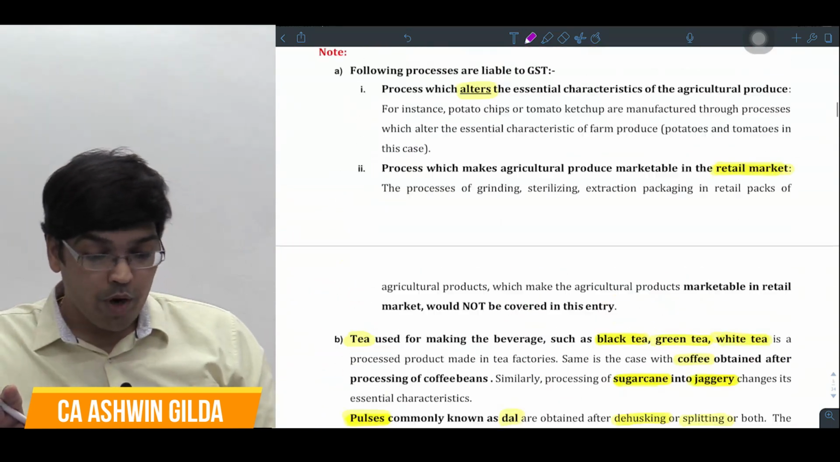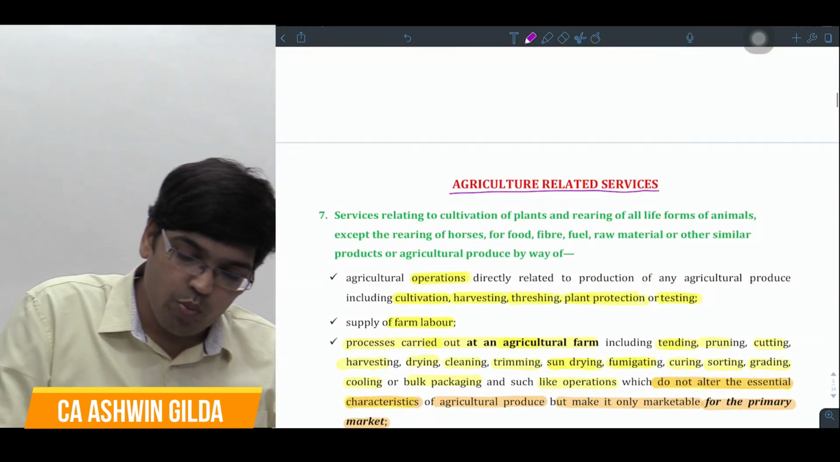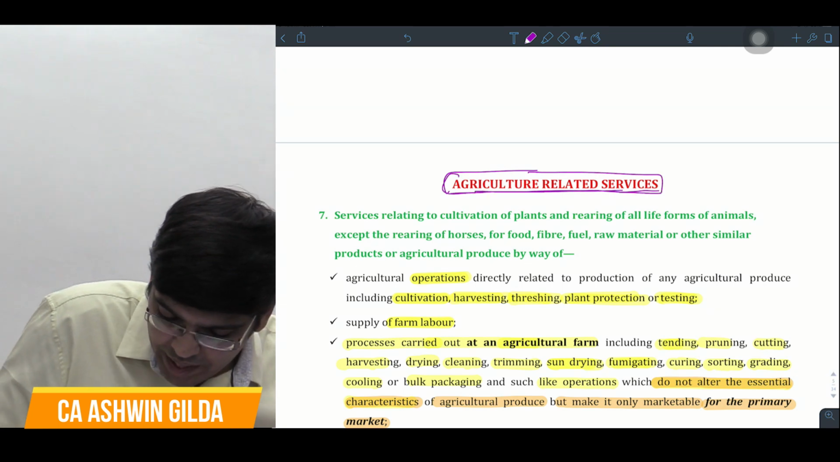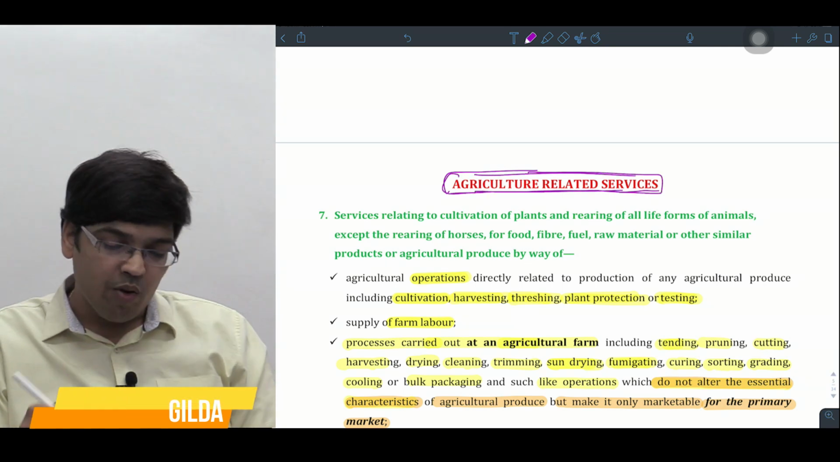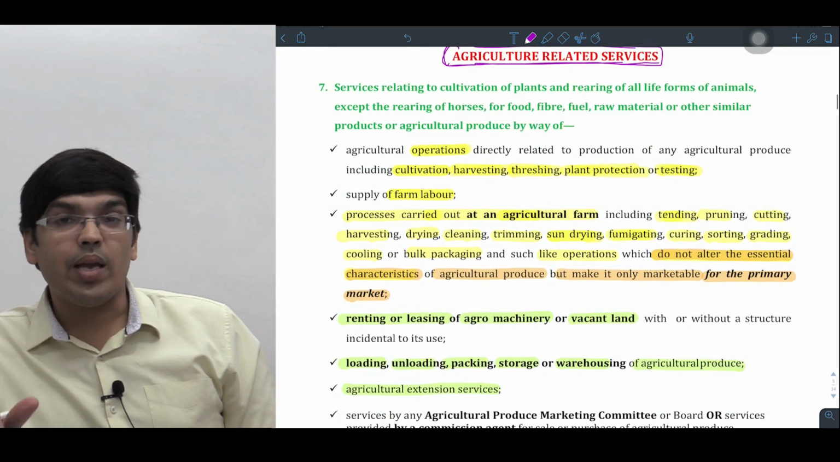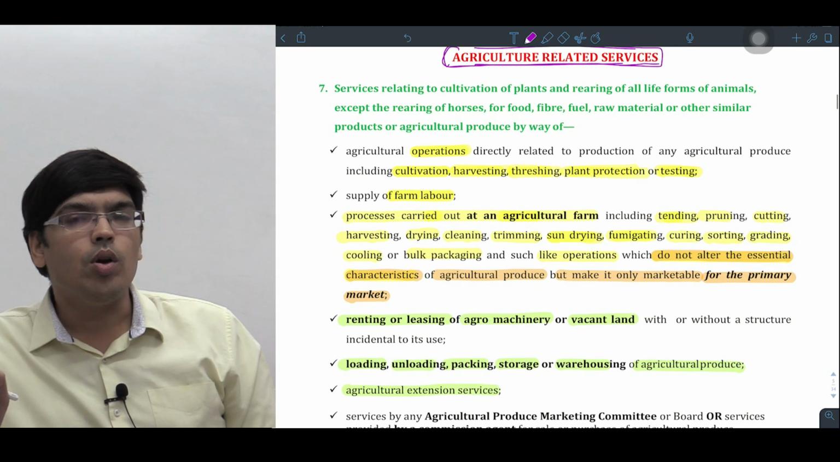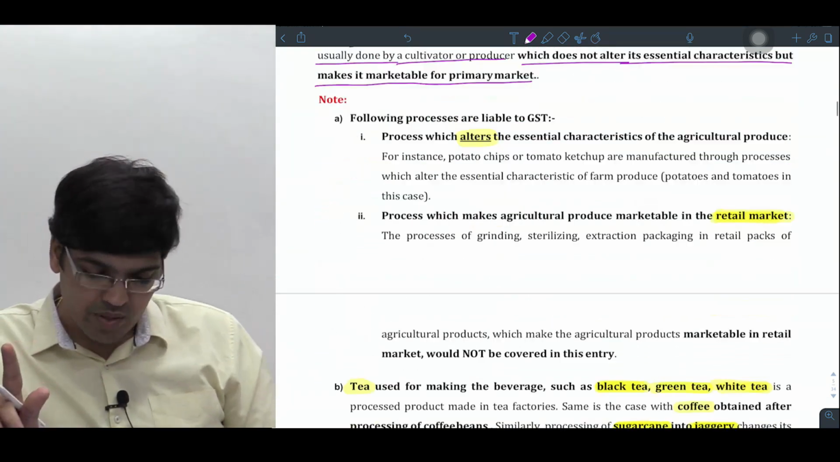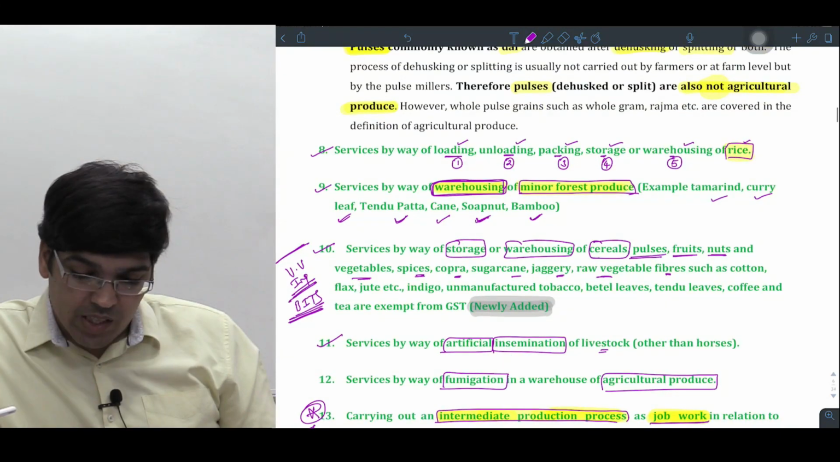In agriculture, we have studied many points. The main heading is what sir? The main heading is agriculture related services. That is your main heading, right? In this main heading what we have? First we have any activity in relation to agriculture produce, or any activity by way of what sir, agriculture extension services is exempt. That's point number 7, right now. Point number 8 is what sir?